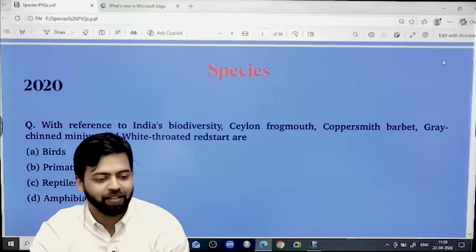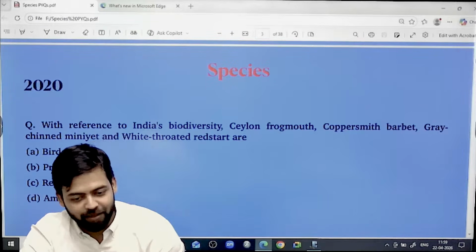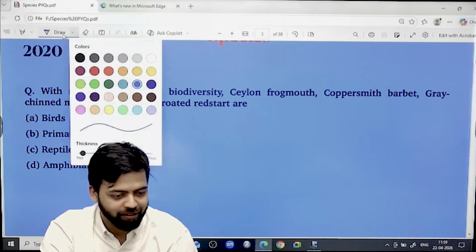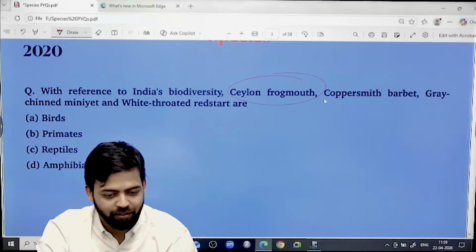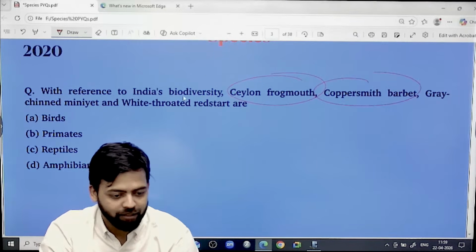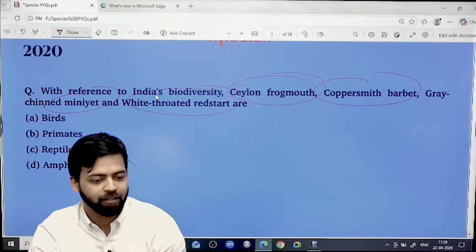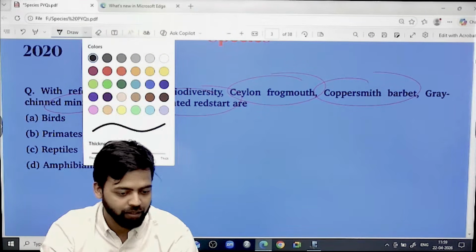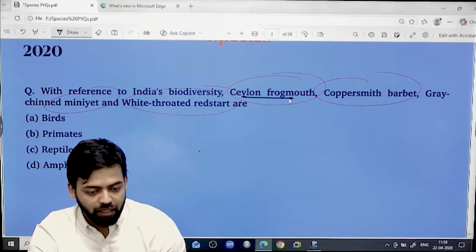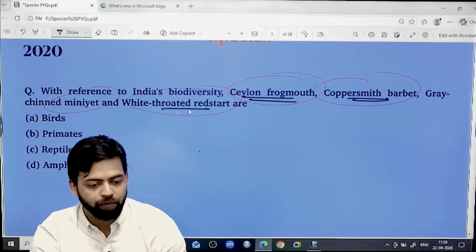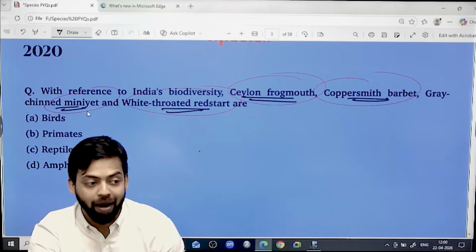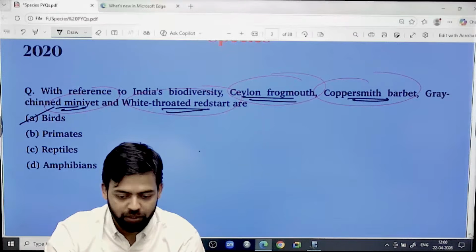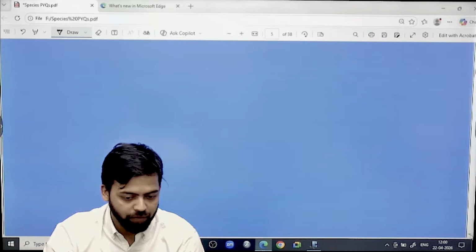Okay. Now in 2020, a comparatively simple question was there with reference to India's biodiversity. What are these? Frogmouth, coppersmith barbet, this miniate, white-throated redstart. This kind of questions were comparatively simpler at that period of time. Usually these are the common names, and if you are reading the newspaper thoroughly, these names you might see, right? So these are the bird species, avian species. So earlier this type of question was there.